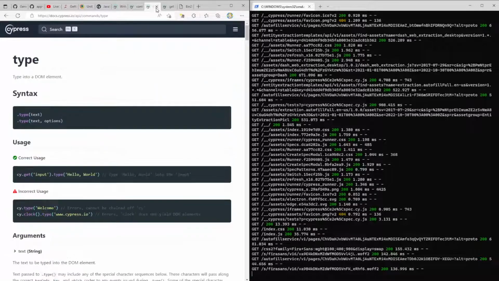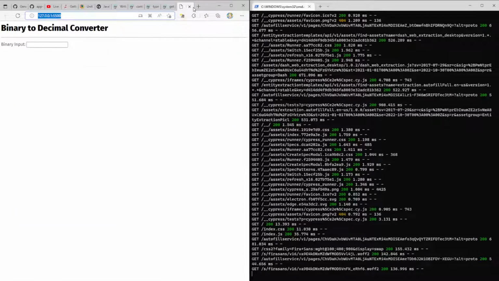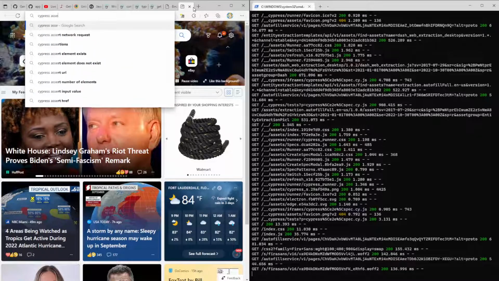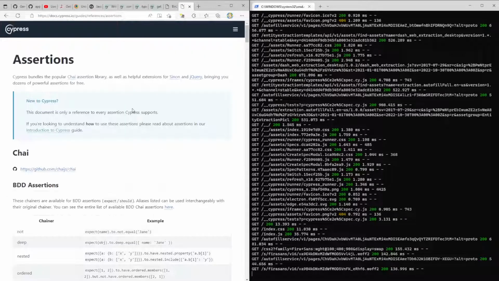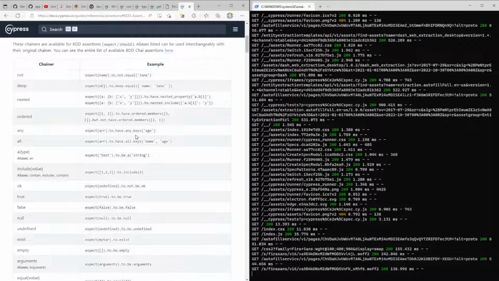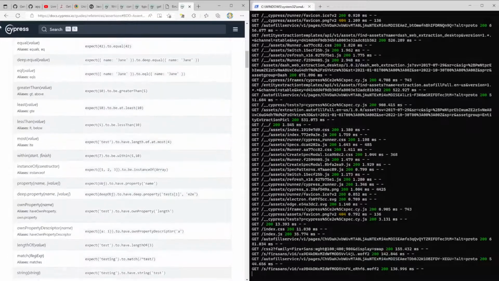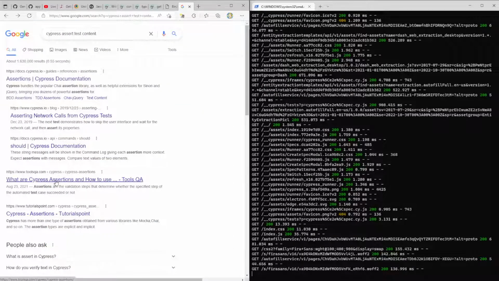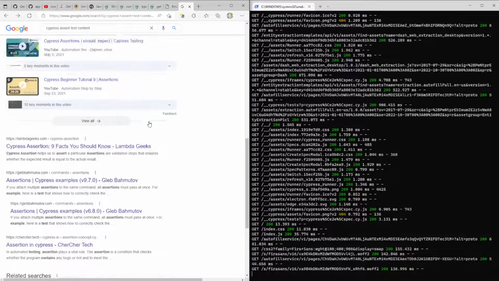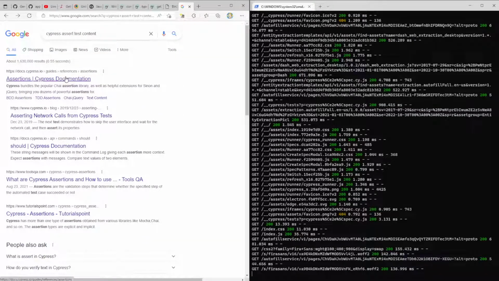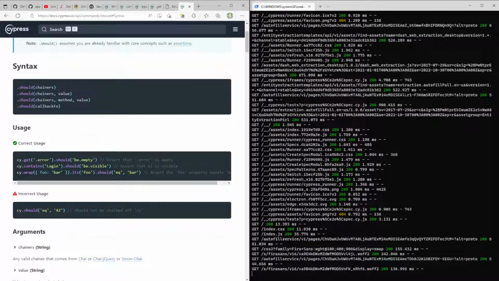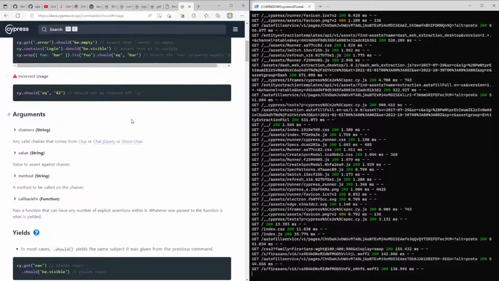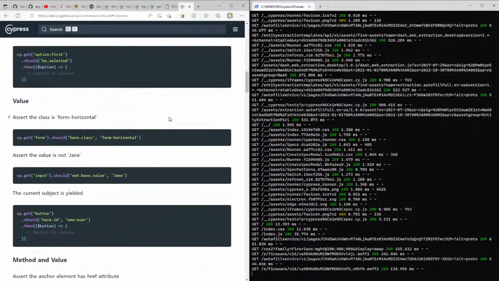So maybe get, let me see, assert Cypress, assert text content. Assertions. Expect it to have any keys, deep value. Is there a nice way to, let me see. Should create an assertion. Assertions are automatically retried. cy.get should be empty. Should.wrap yields chainers value.